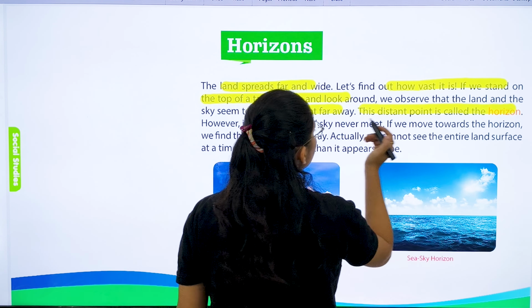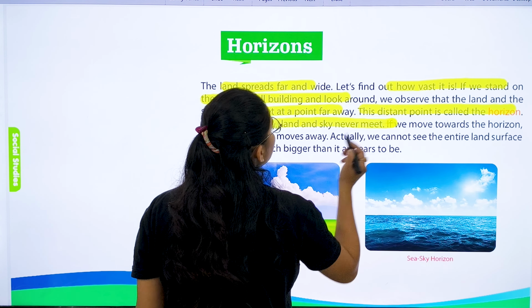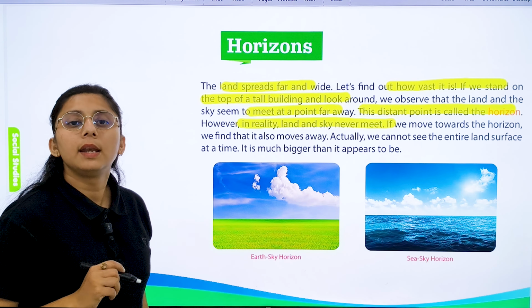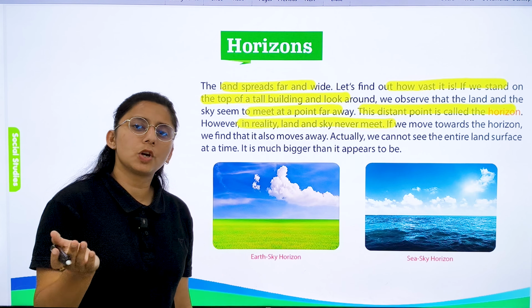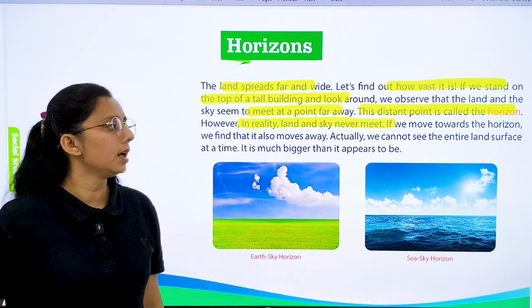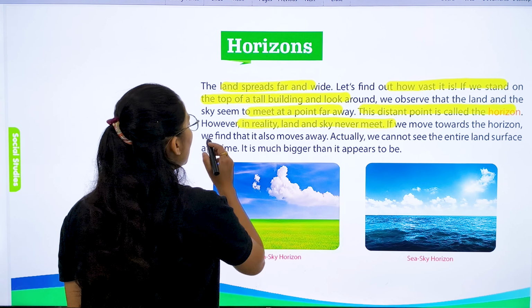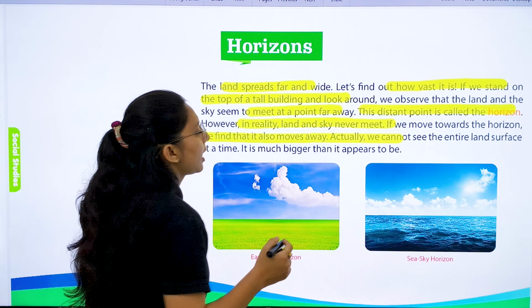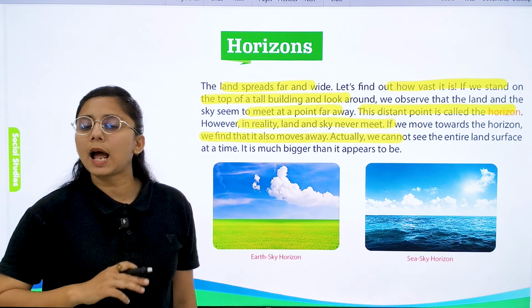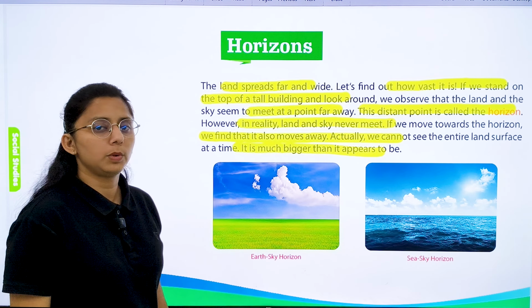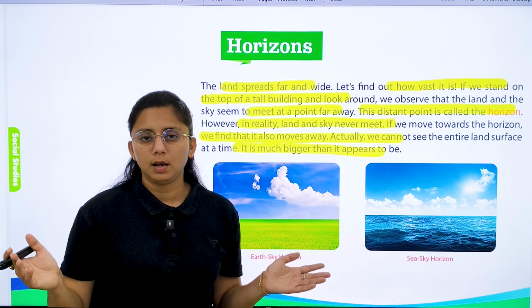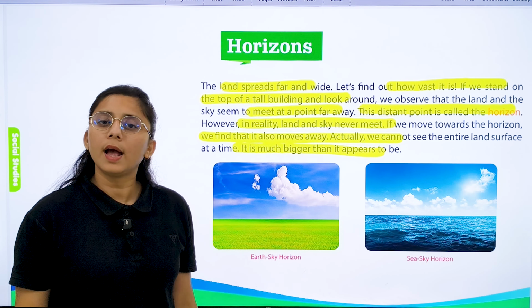The land and the sky seem to meet at a point far away. This distant point is called the horizon, and in reality, land and sky never meet. If we move towards the horizon, we find that it also moves away. Actually, we cannot see the entire land surface, but it is much bigger than it appears to be. It looks very big, but in reality it is not so.